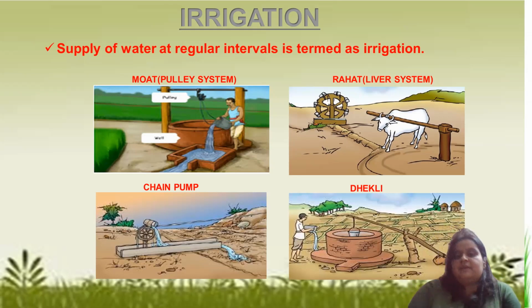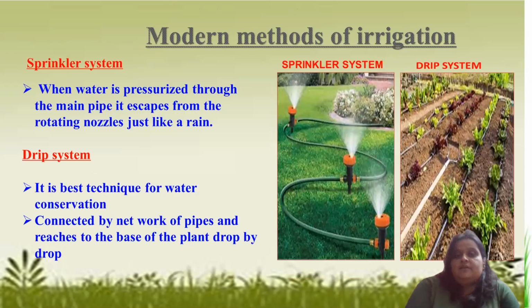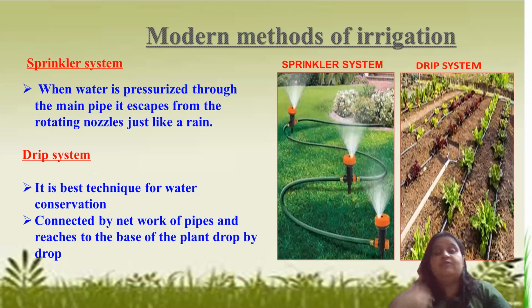So these are some methods which were used by humans in early times, but now our farmers are also very modern and they are using modern techniques. So these are the modern methods of irrigation. Now, as I told you a few days back, I visited a village. There I saw the most useful tool to irrigate the crop, that is tube wells.